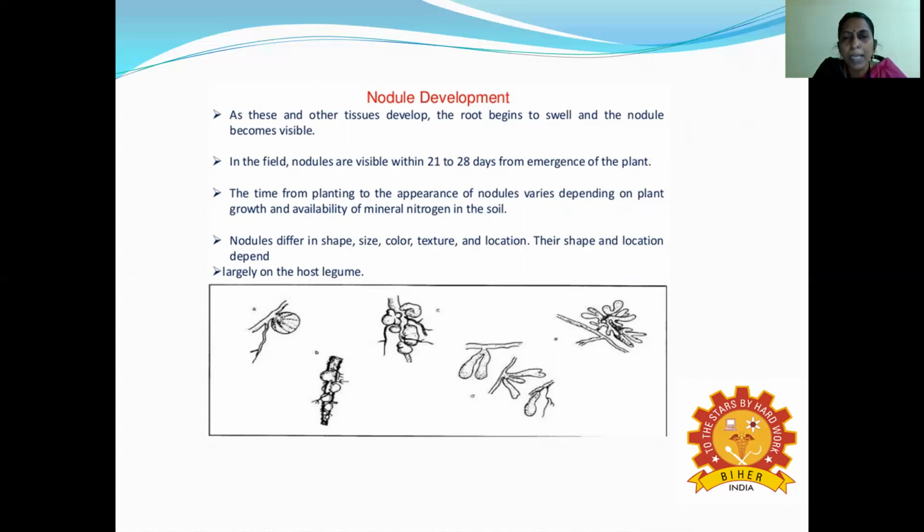The time from planting to appearance of the nodules varies depending on the plant growth and the availability of mineral nitrogen present in the soil. It depends on the nitrogen, because what is the role? The nitrogen is converted into ammonia. So the nodules differ in size, shape, color, texture, and location. The shape and the location depend on the host legume, on what type of legumes the bacteria can grow. Based on that, the color, size, texture, and location occur.